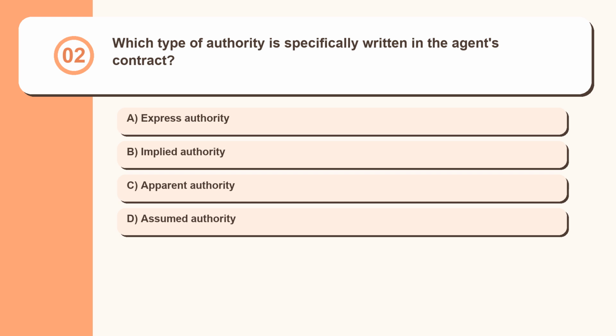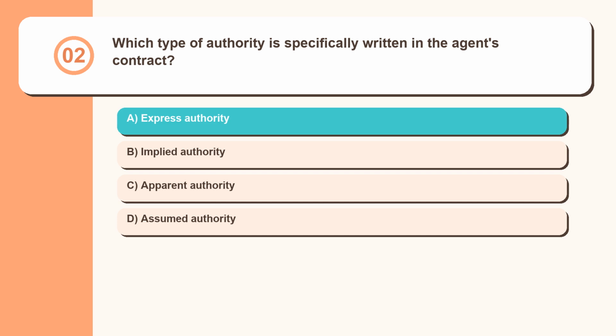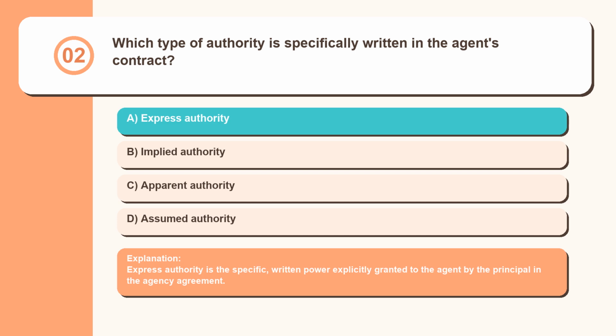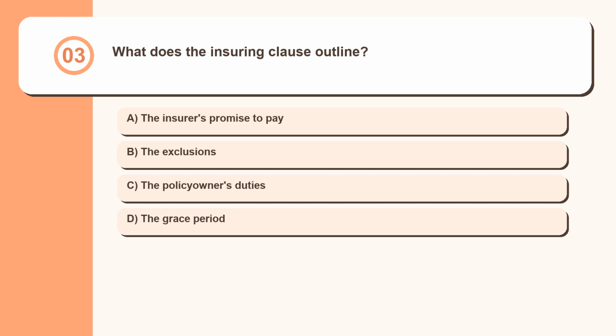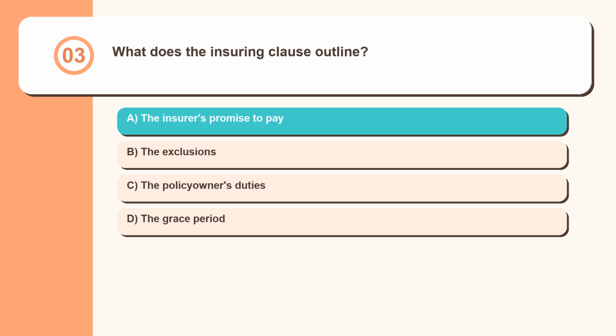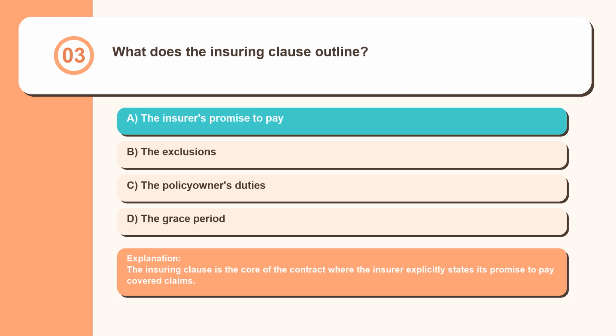Question 2. Which type of authority is specifically written in the agent's contract? Express authority, implied authority, apparent authority, assumed authority. Express authority is the specific, written power explicitly granted to the agent by the principal in the agency agreement. Question 3. What does the insuring clause outline? The insurer's promise to pay, the exclusions, the policy owner's duties, the grace period. The insuring clause is the core of the contract where the insurer explicitly states its promise to pay covered claims.